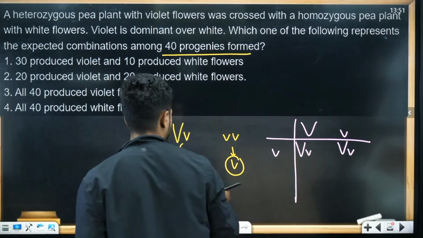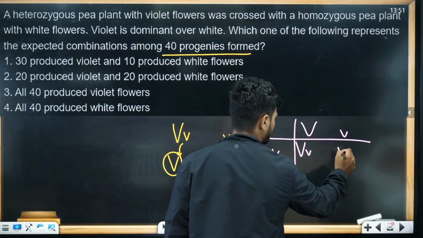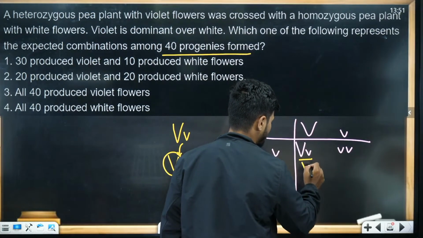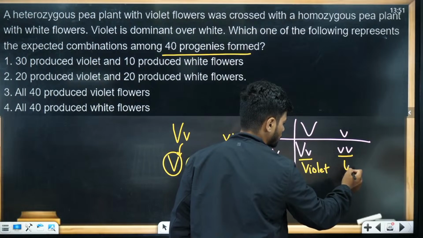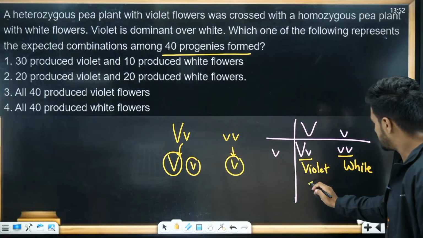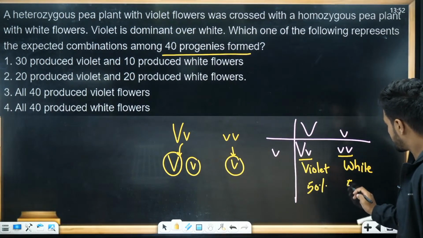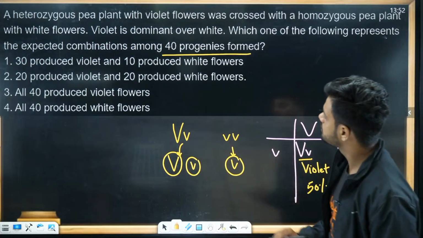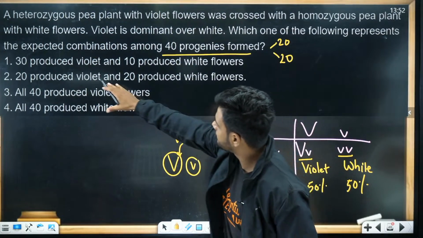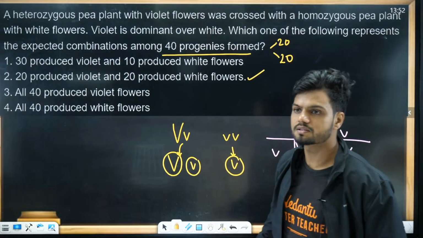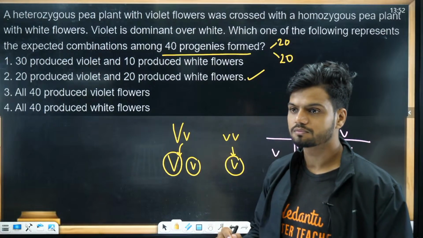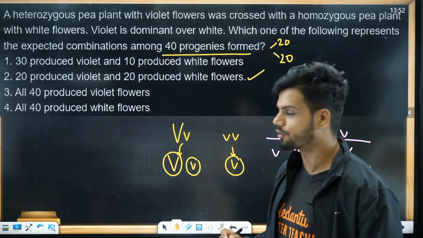This will be small v, small v. This is going to be your violet. This is going to be white. So out of the 40 progenies, 50% will be violet, 50% will be white. 50% of 40 is what? 20. 20 progenies will be violet, 20 progenies will be white. So 20 is the answer. Understood? Yes or no? Or did you go wrong here?